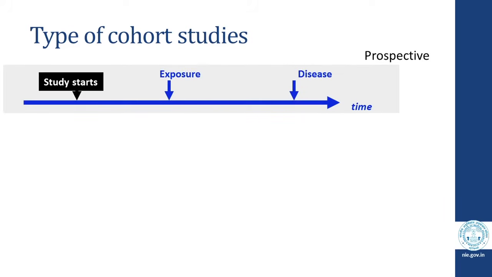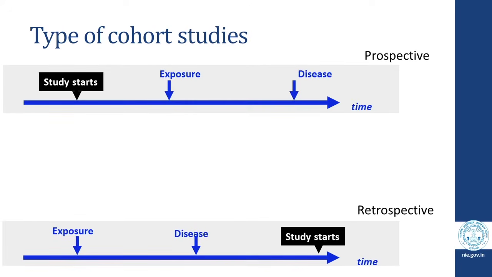There are three types of cohort studies. The first is the prospective cohort study. In a prospective cohort study, by the time your study starts, exposure and disease have not yet occurred. Whereas in a retrospective cohort study, both exposures and disease have already occurred when you start the study.